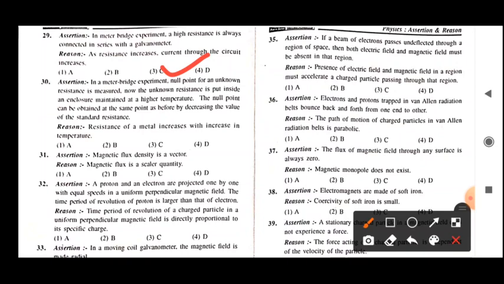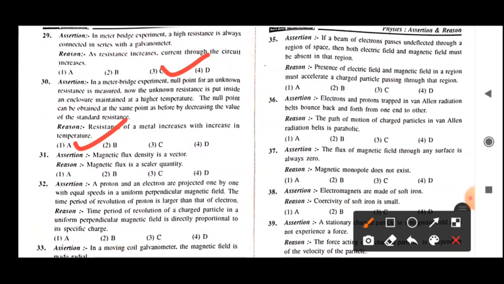So the reason and assertion are both true, and the reason is the correct explanation for the assertion. For this question, option A is correct. These were two questions based on current electricity and the instruments we have just discussed. Now let's start our next chapter, magnetic effect of current.